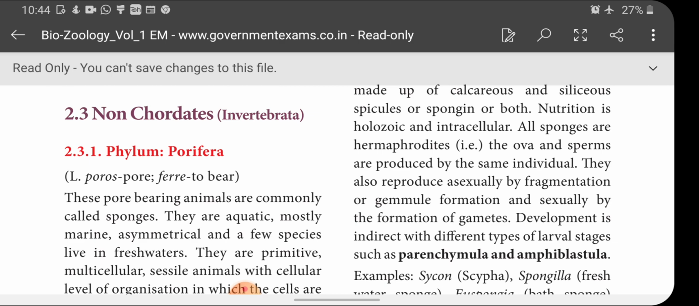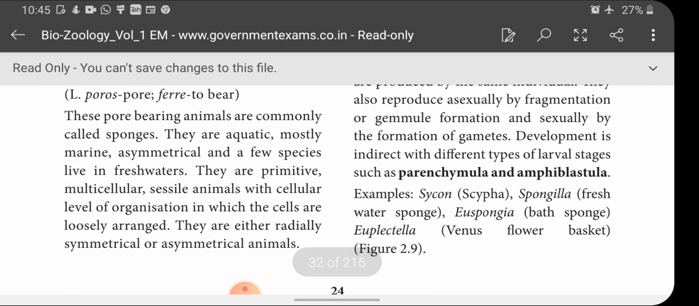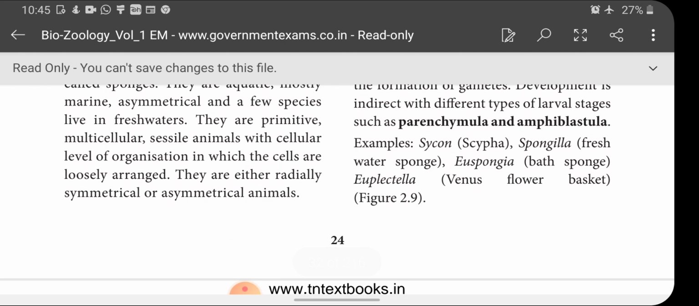So this phylum shows indirect development, and the larvae involved are parenchymula and amphiblastula. Examples are Sycon, Spongilla, Euspongia and Euplectella, and common names are also given in the brackets.